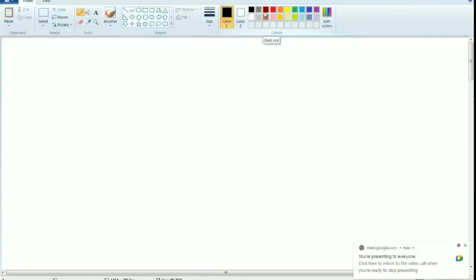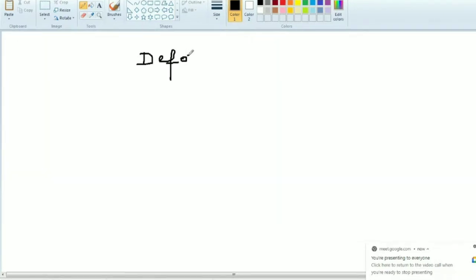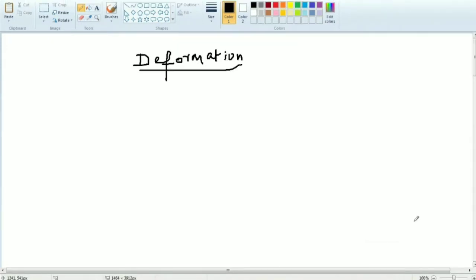Unit number 1. First heading is deformation. Anyone give the answer for my question, ma? What is deformation, ma? Deform, changing. Changing beautifully. Any other? Okay, so we can take one word, changing.